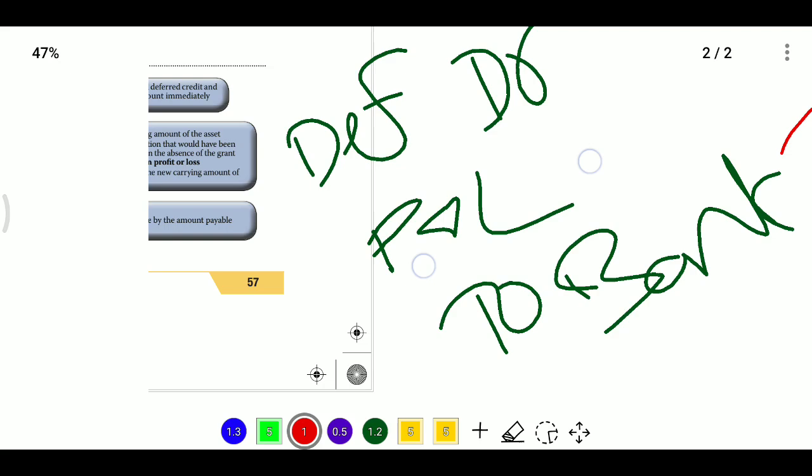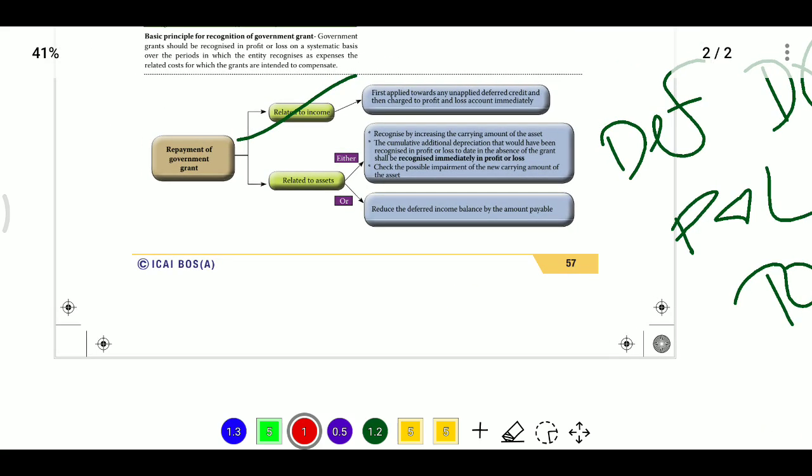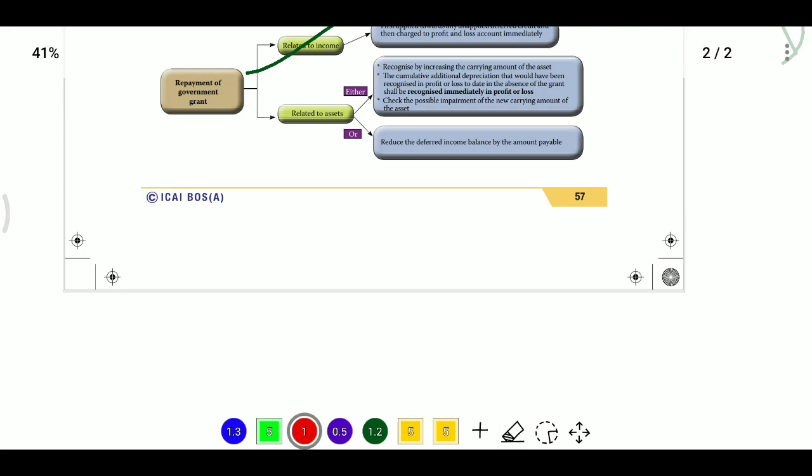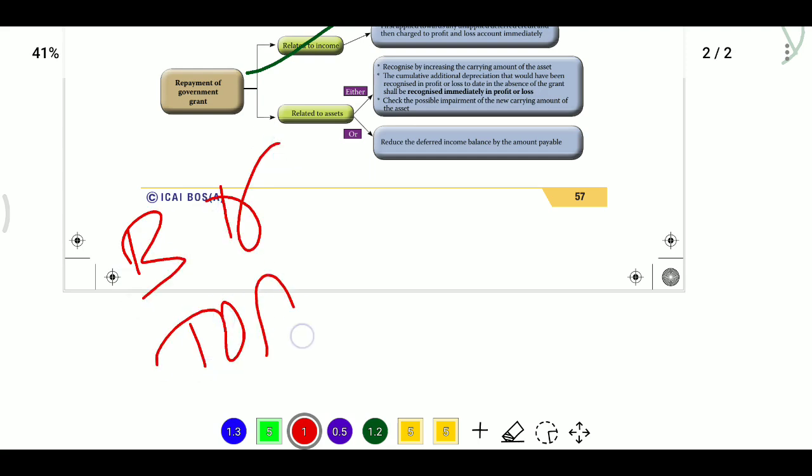In some cases, if the grant was recognized by way of deduction from the cost of the asset, then repayment of the grant will be debited to the asset. So what we have done here is debit the asset. At the time of receipt, we did bank account debit to asset; decreasing the asset means crediting the asset.